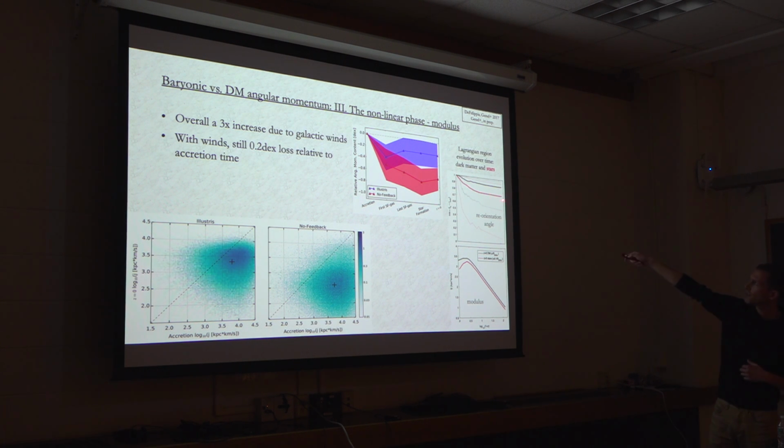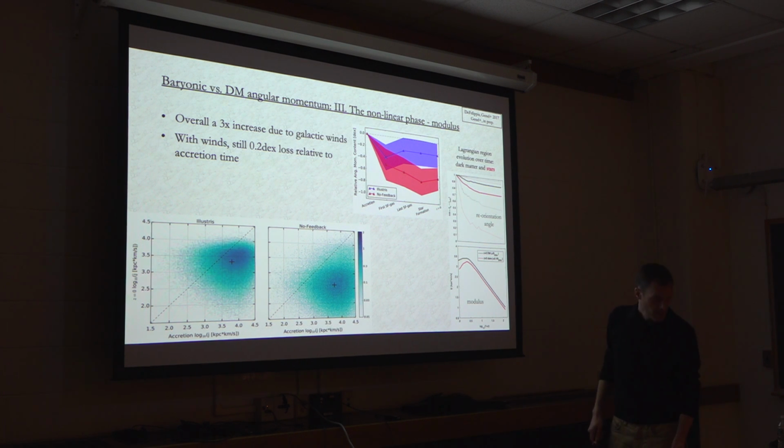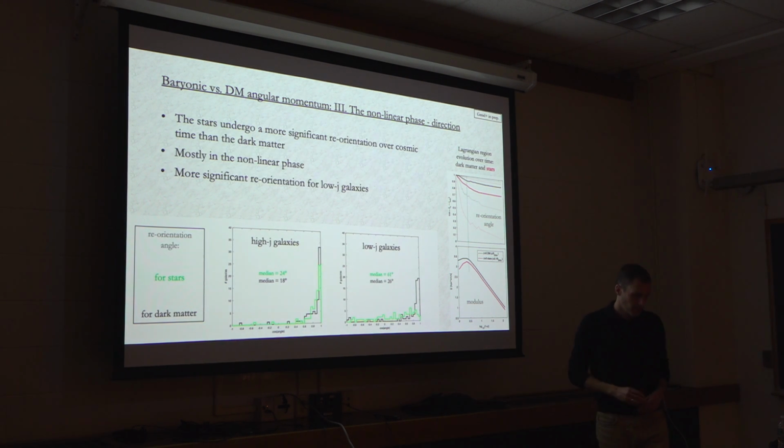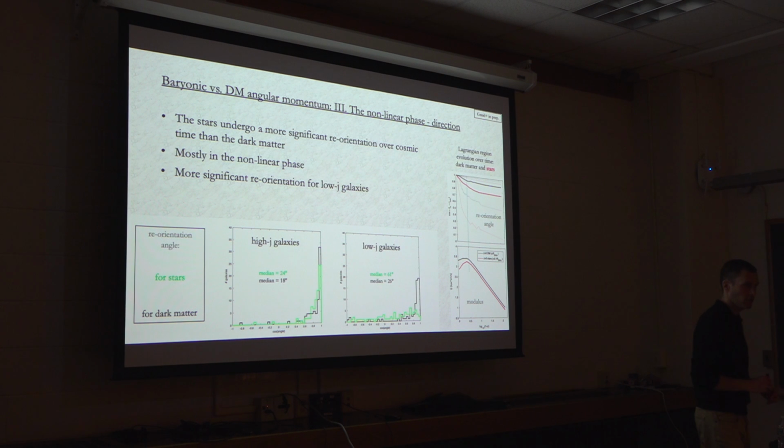This is more significant for the stars. So let's go a little bit in more detail into this change of direction and how well essentially can the linear theory predict the direction of angular momentum for nonlinear objects.